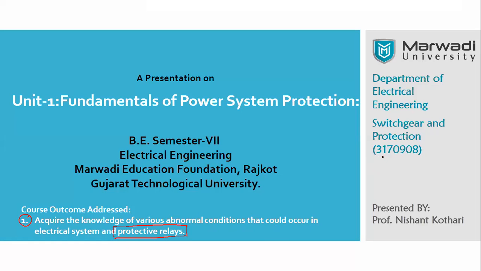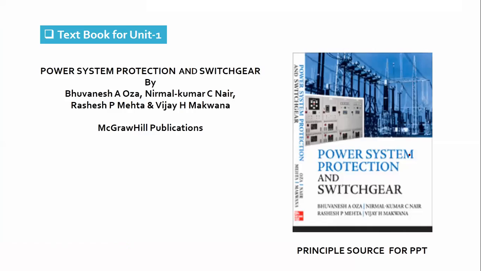The course code is 3170908, and this is the book from which I will be taking the topics and concepts of unit number 1: Power System Protection and Switchgear by Oza sir, Mehta sir and Makwana.